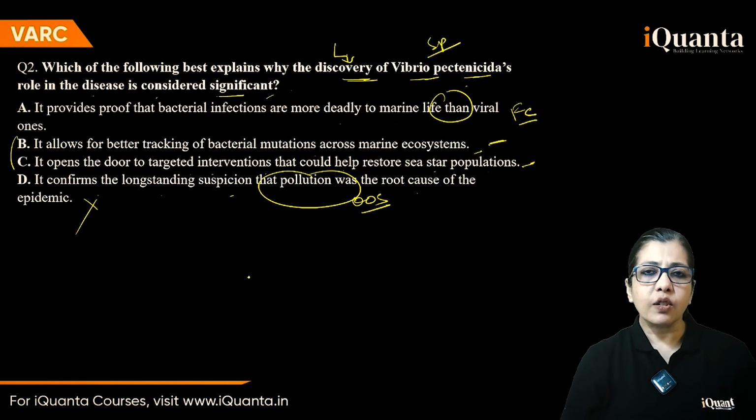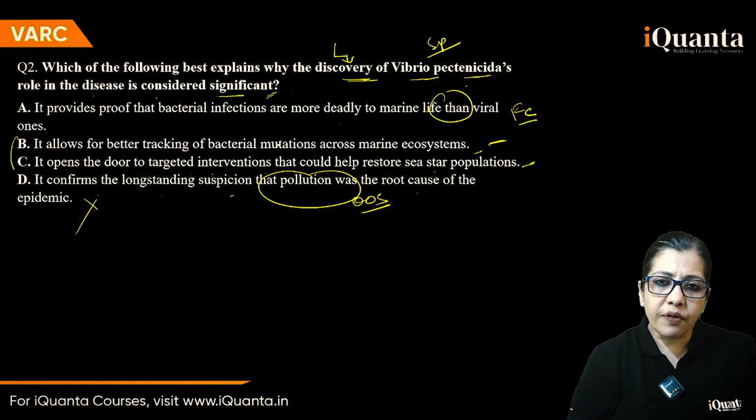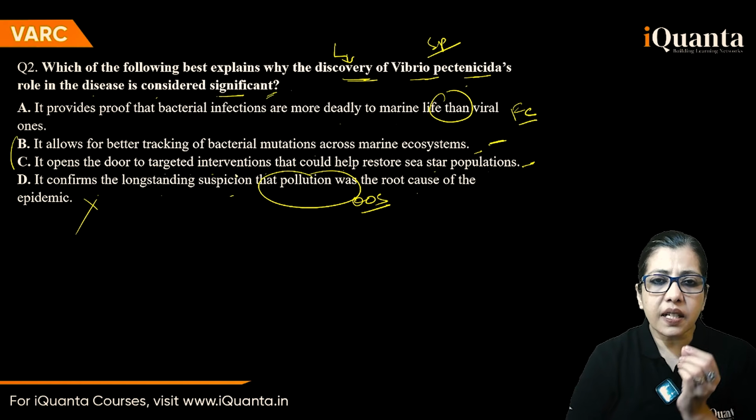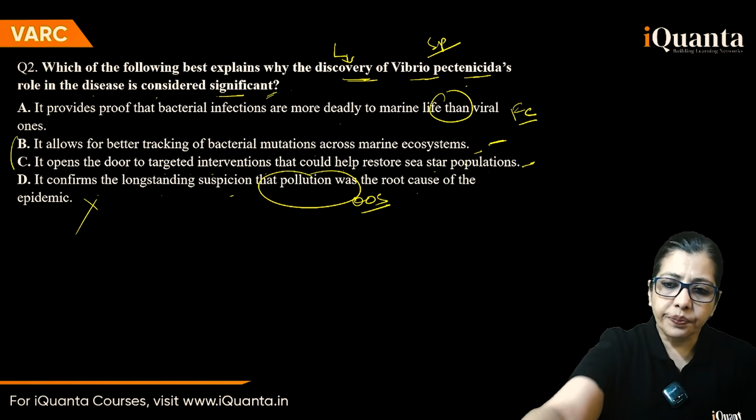Right? Now go back to the question stem. Why discovery of this is considered significant? What is the difference between these two options? Allows for better tracking of mutations across marine ecosystems. Okay. Opens the door to targeted interventions, control, targeted, that could help restore.